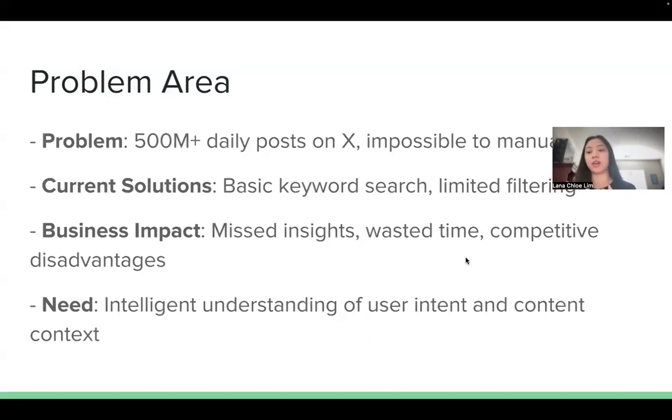We want to focus on the fact that over 500 million posts happen daily on X, a social media platform. So finding relevant information has become impossible with traditional search methods. Current solutions force users to think sort of like computers. You have to use exact keywords and complex syntax. Businesses and users themselves waste countless hours sifting through irrelevant content and may miss critical insights that could impact their strategy, their context of public appeal or opinion, and just overall competitive positioning.